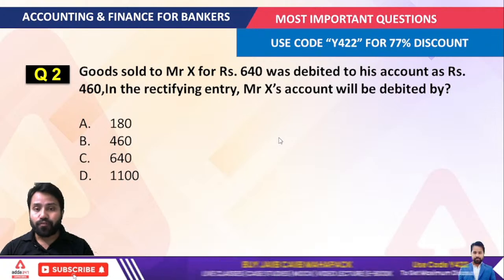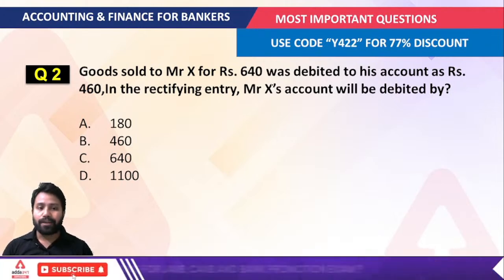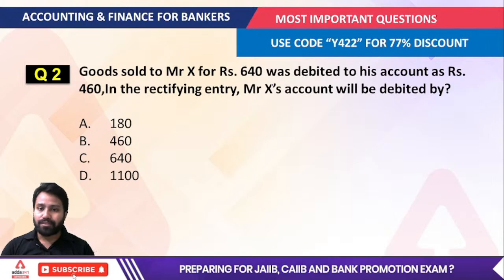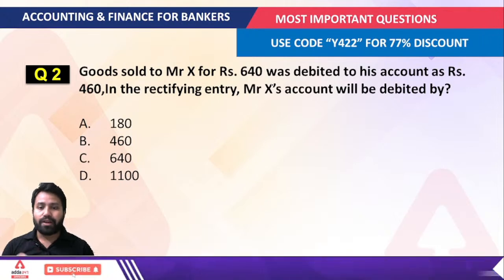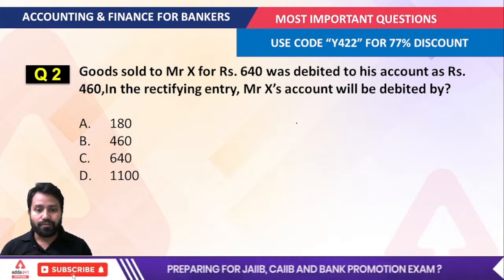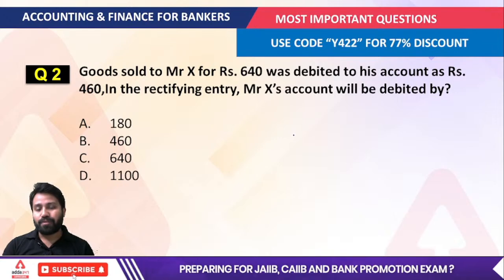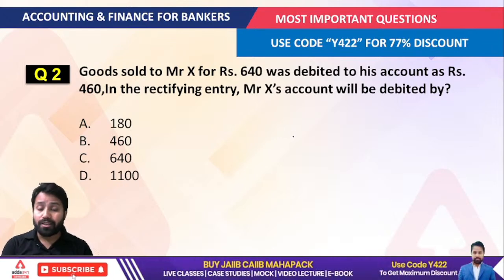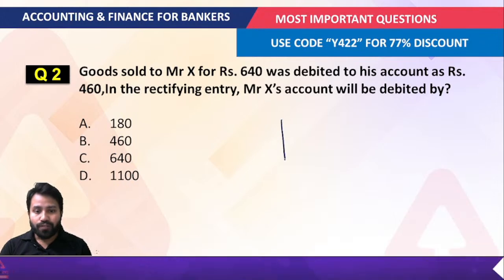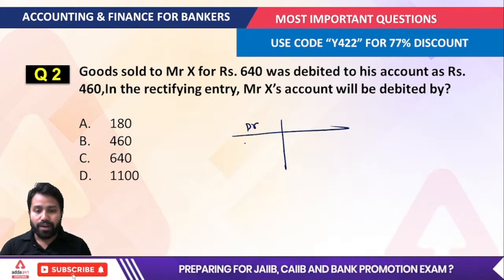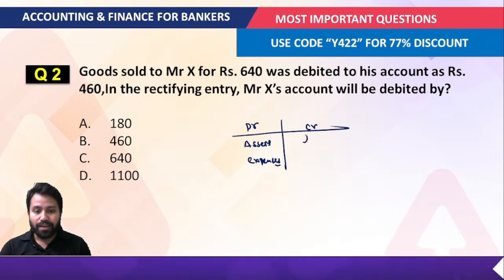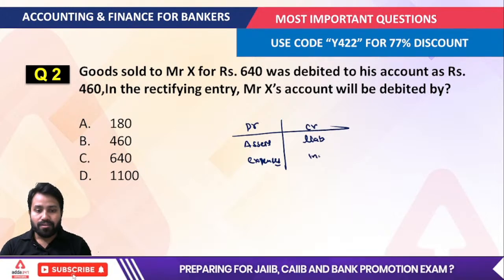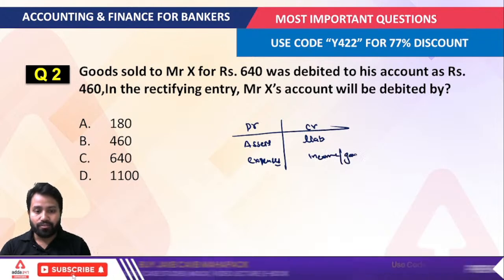Goods sold to Mr. X for 640 rupees was debited to his account as 460 rupees. In the rectifying entry, Mr. X account will be debited by what? The very first thing, whenever you solve this kind of question, you have to understand which components you keep on the debit side of the trial balance and which on the credit side. On the debit side, you record all the assets and all the expenses, and on the credit side, you record all the liabilities, all the income and gains, right?